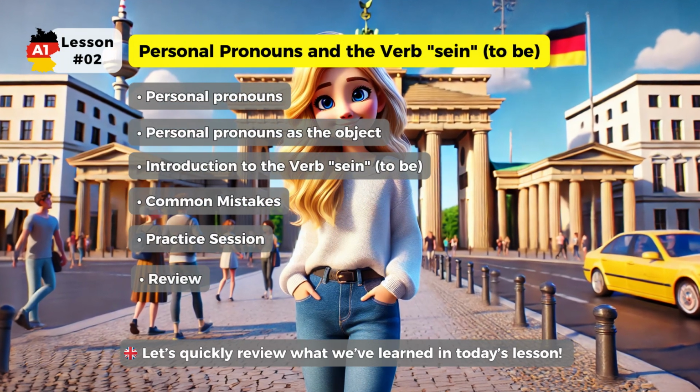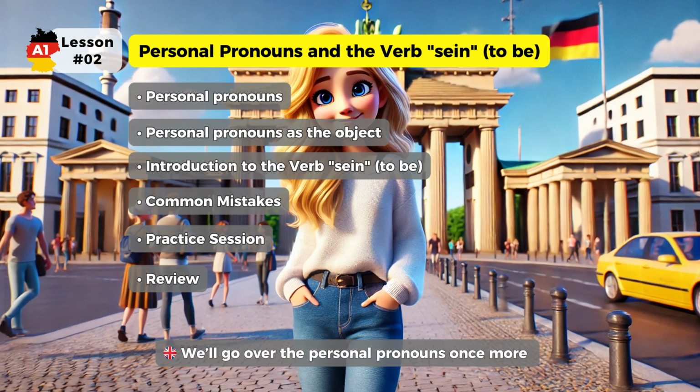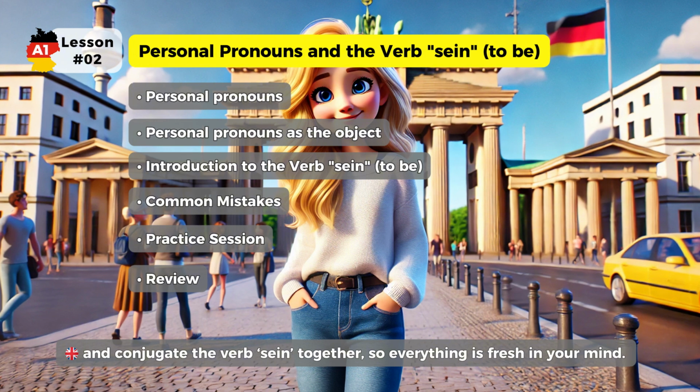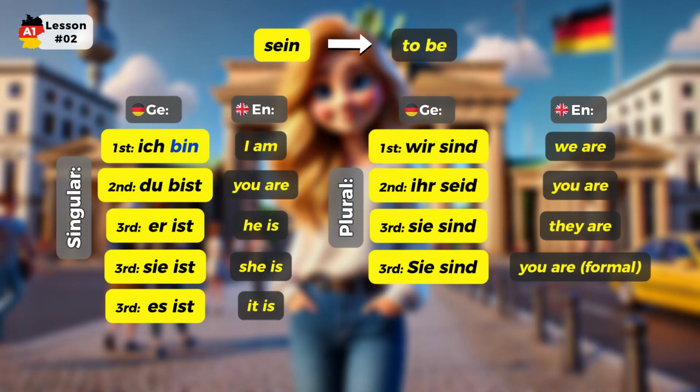Let's quickly review what we've learned in today's lesson. We'll go over the personal pronouns once more and conjugate the verb sein together, so everything is fresh in your mind. Ich bin. Du bist. Er ist. Sie ist. Es ist. Wir sind. Ihr seid. Sie sind. Sie sind.